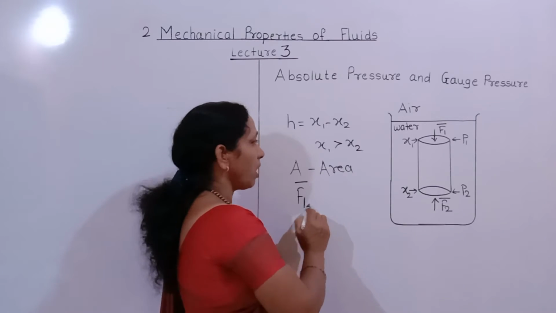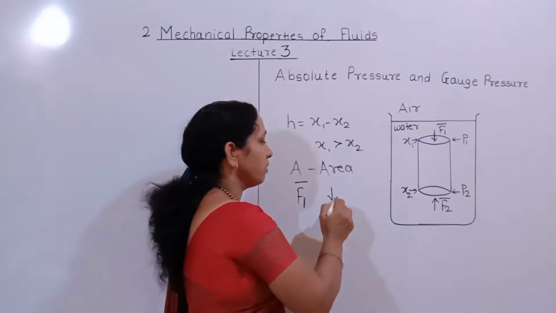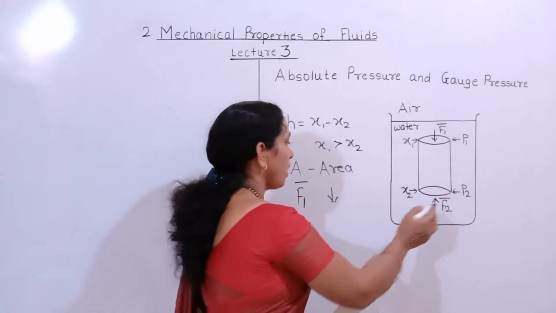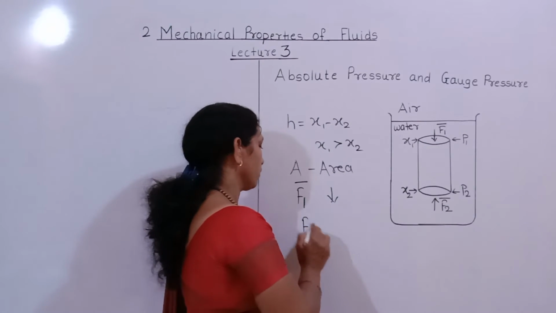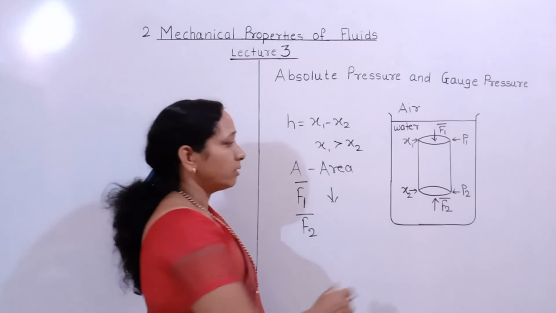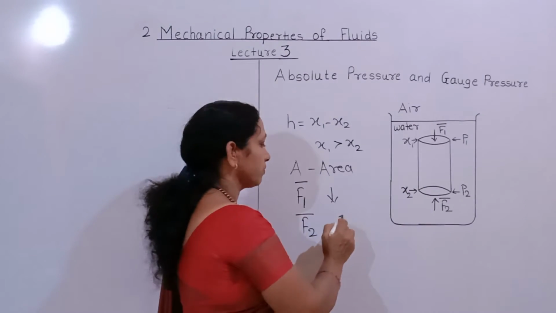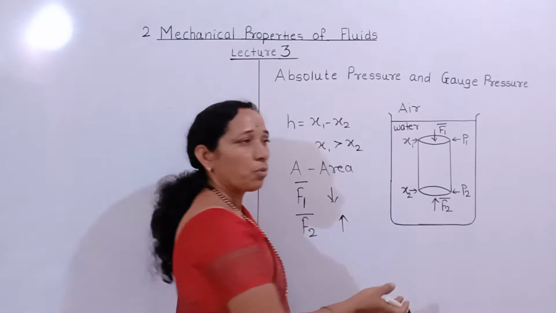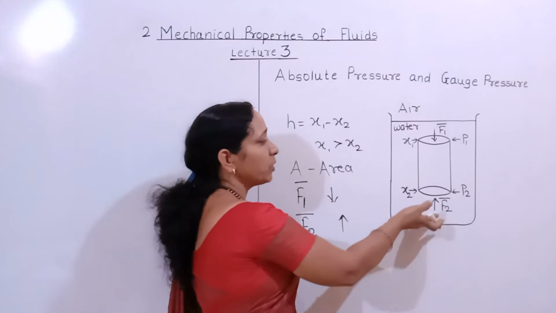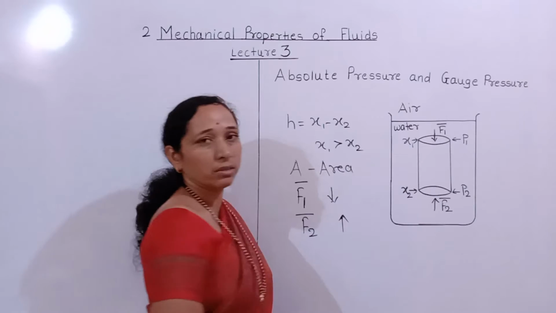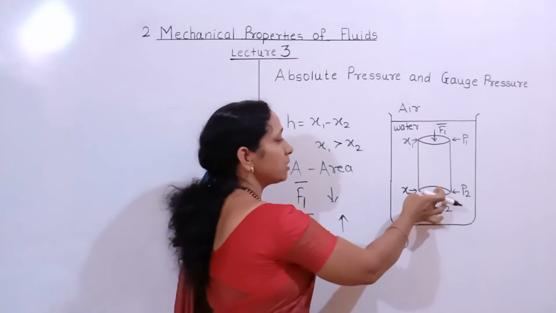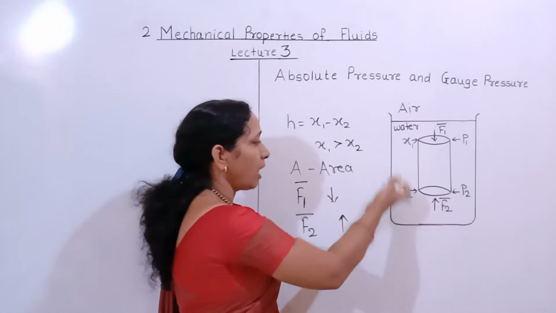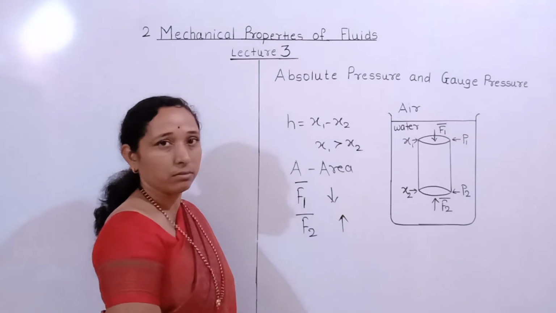This F1 bar is directed in the vertically downward direction. F2 bar is the force acting in the upward direction, and this is due to the water column below this surface of the cylinder, and it is acting in an upward direction.